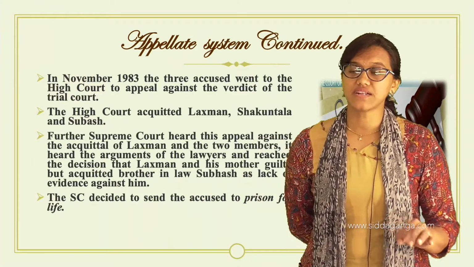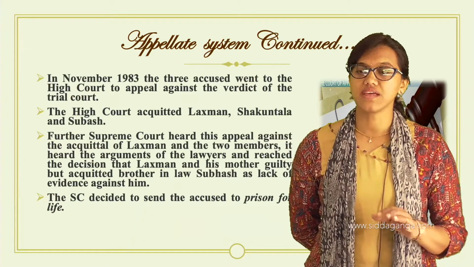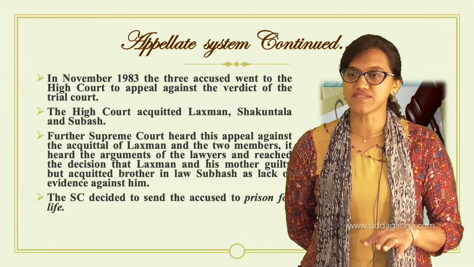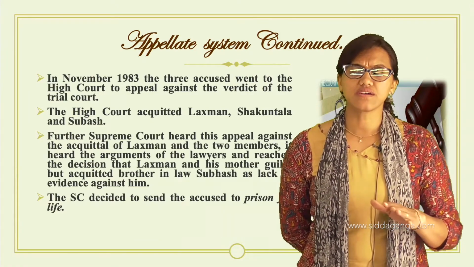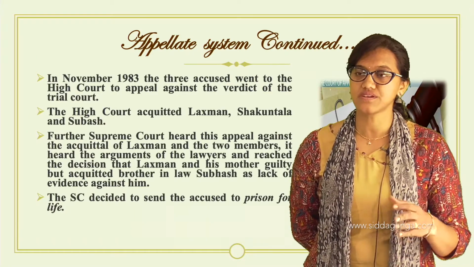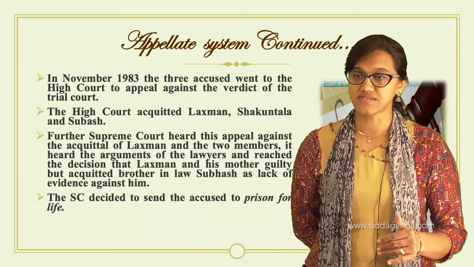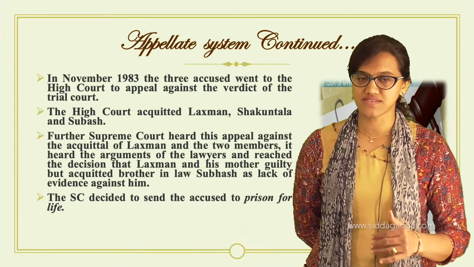Yesterday while telling about the judiciary, I clearly told you, without having any perfect evidence, the court never gives any decision. The court never deals with cases without evidence. It totally depends upon the evidence here. So the same thing has happened here.